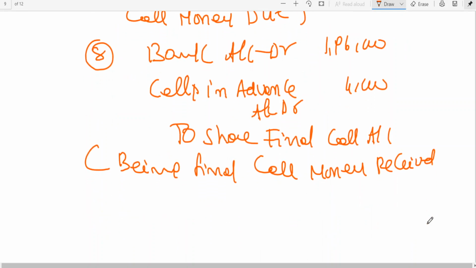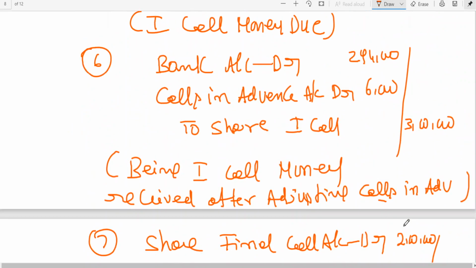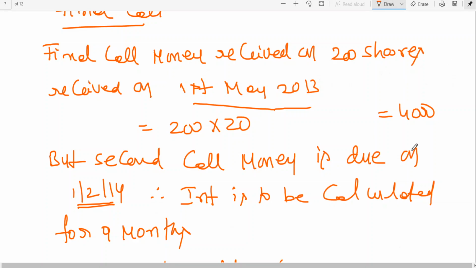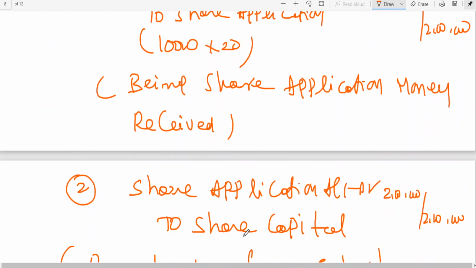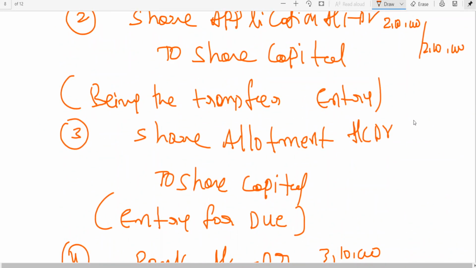after adjusting calls in advance. I've told you already, what is calls in advance on final call, my dear friends? 4,000 rupees, no? Now, I think first entry is clear. Bank to share application to share capital, share allotment to share capital. Here I think I'm missing the amount, sorry.